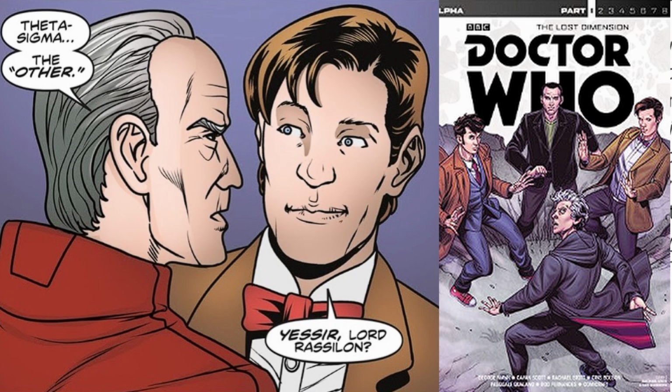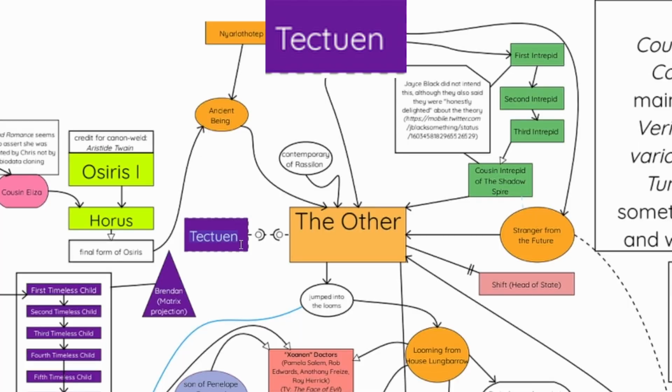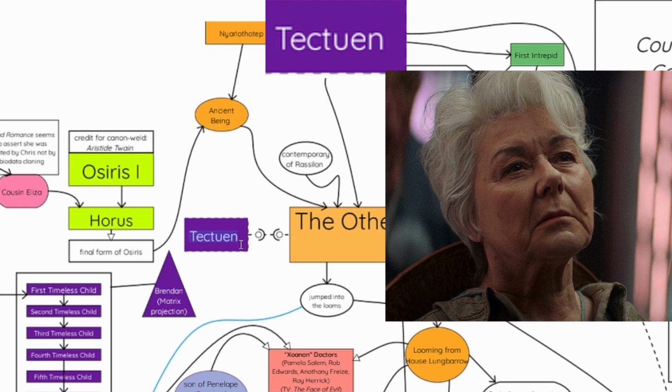Okay. Yeah. Well, this is something that's brought up only in Chibnall's era, but we have Tecteun. The thing about Tecteun is that he was just created purely for Chibnall's era, the Timeless Child thing, as the third founder. I guess he didn't really serve a purpose. Since you say that, obviously, he could be the third founder of Gallifrey. I guess that technically would be the role of the other in that case. But everything else implies that the Doctor is the other. Of course, Tecteun could be the Doctor. Yeah, you can say that.